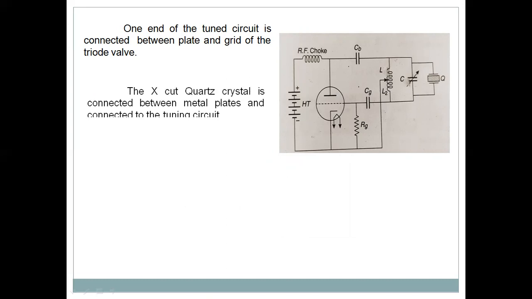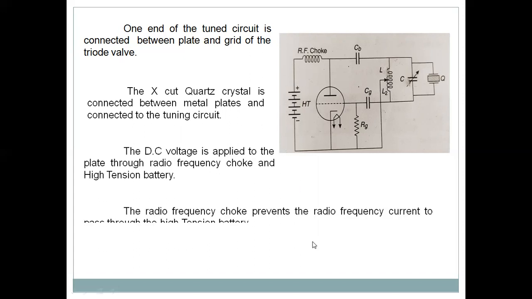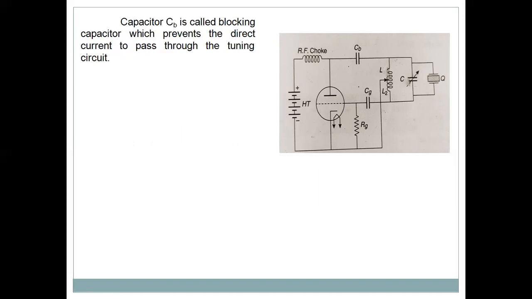Of course, the X-cut crystal is connected in between metal plates and is connected parallel to the tuning circuit. The DC voltage is applied to the plate through the radio frequency choke and the high tension battery. The radio frequency choke prevents the radio frequency current from passing through the high tension battery.